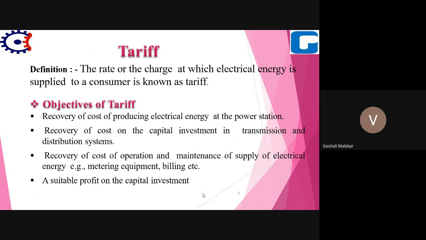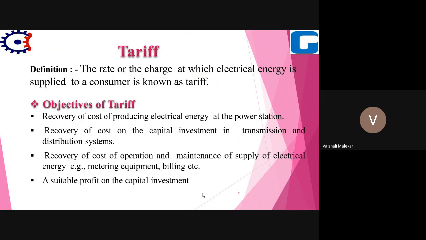Along with these factors, there is a suitable profit on the capital investment. Any company will expect some profit on its products, so the electricity distribution company will also expect some profit. The generation cost, transmission and distribution cost, equipment cost, and operation and maintenance cost are there, and along with these we have to pay the profit the company is expecting.